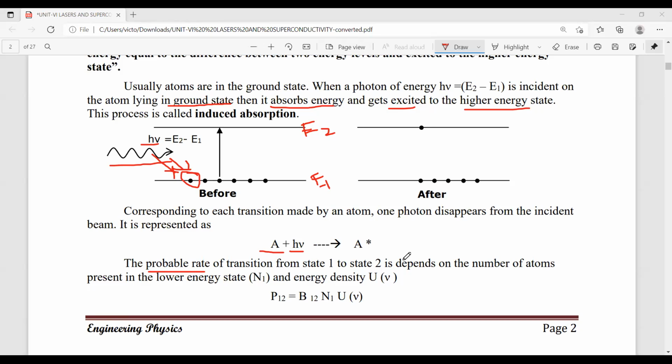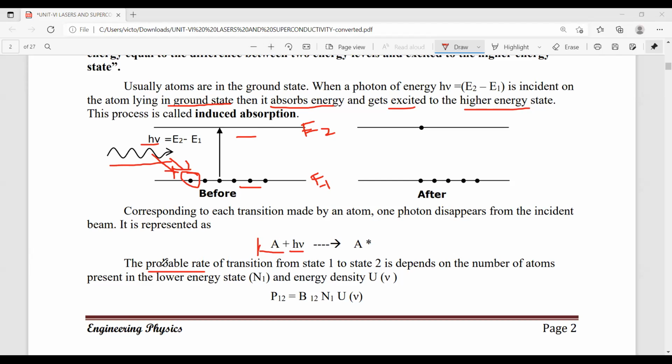How many atoms are involved in this stimulated absorption is the important thing. According to mathematics, the chance is explained with the help of probability. Probability is nothing but a chance. Here we are discussing only one atom, so how many atoms jump from lower to higher energy level is explained with the help of probability.